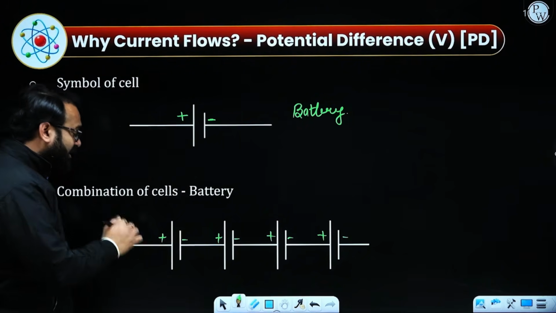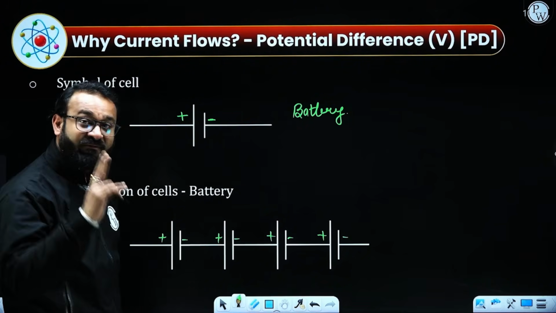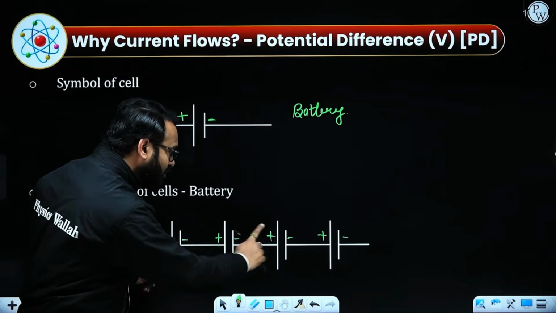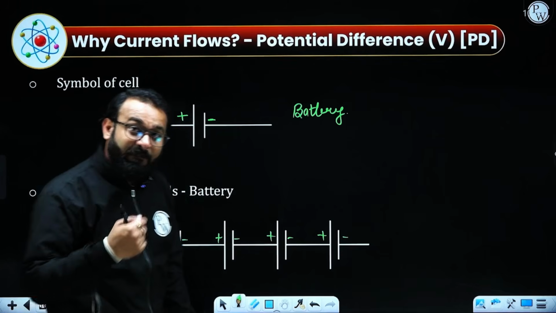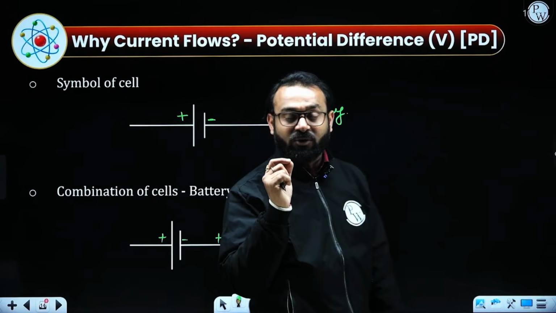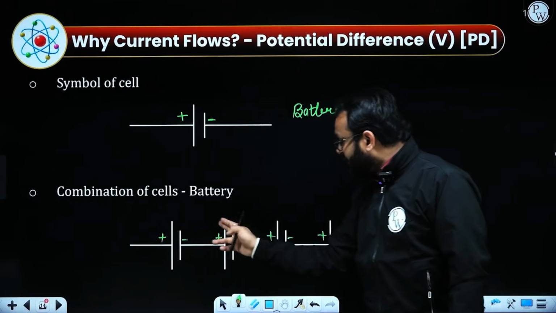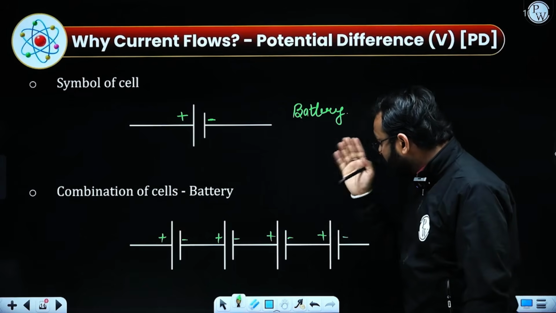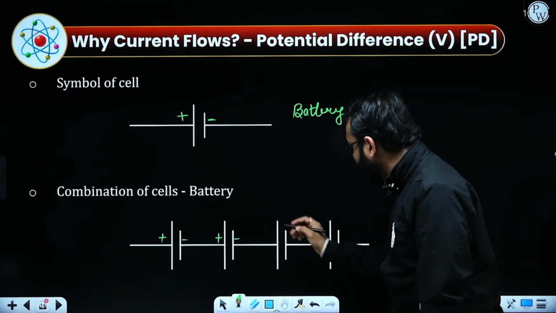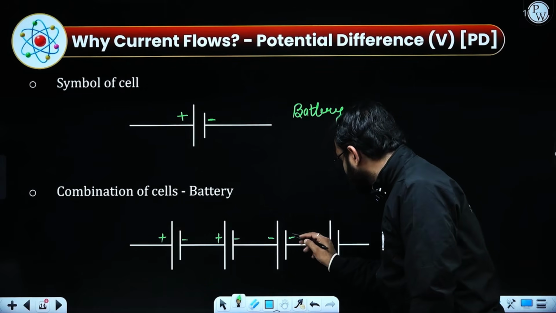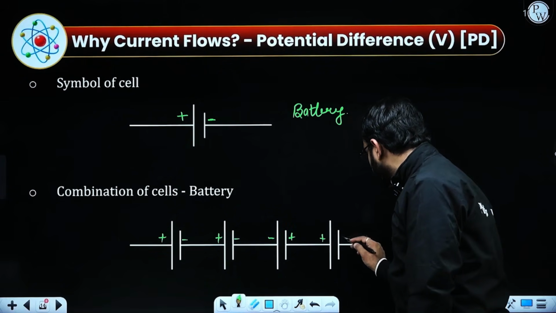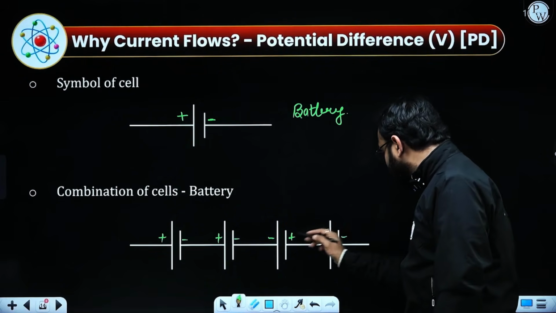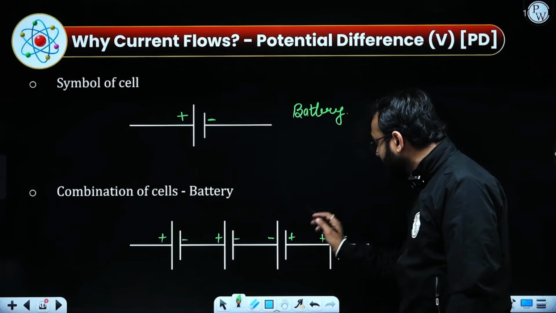For example, if each cell has a value of 2 volt, then 2 volt, 2 volt, 2 volt, and 2 volt will combinedly become 8 volts. If the sequence is positive, negative, positive, negative, then they are going to add to each other. But what if I change the sign? If here is positive, negative, and here is positive, negative, so they are having the opposite sign, they will be cancelling each other.